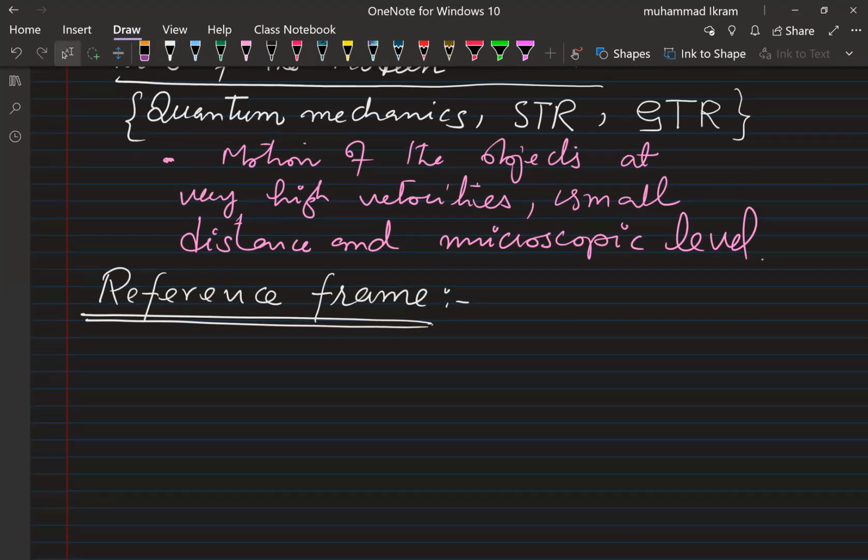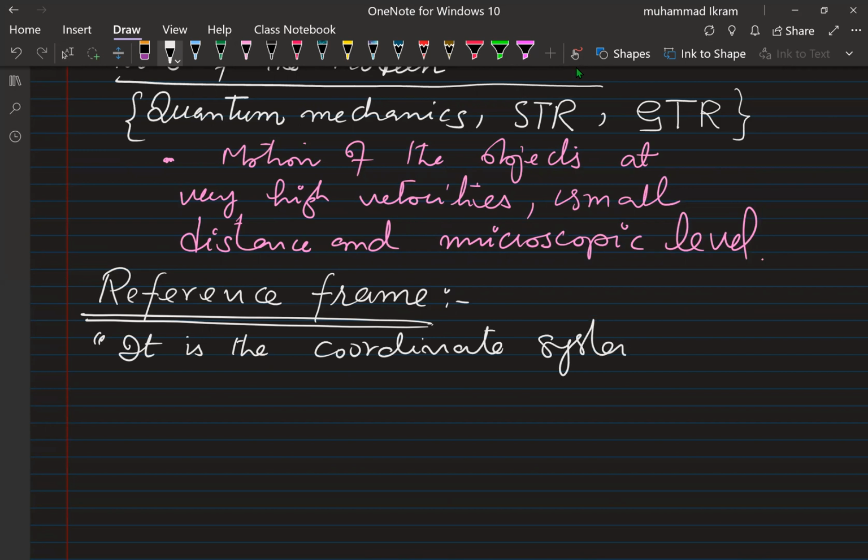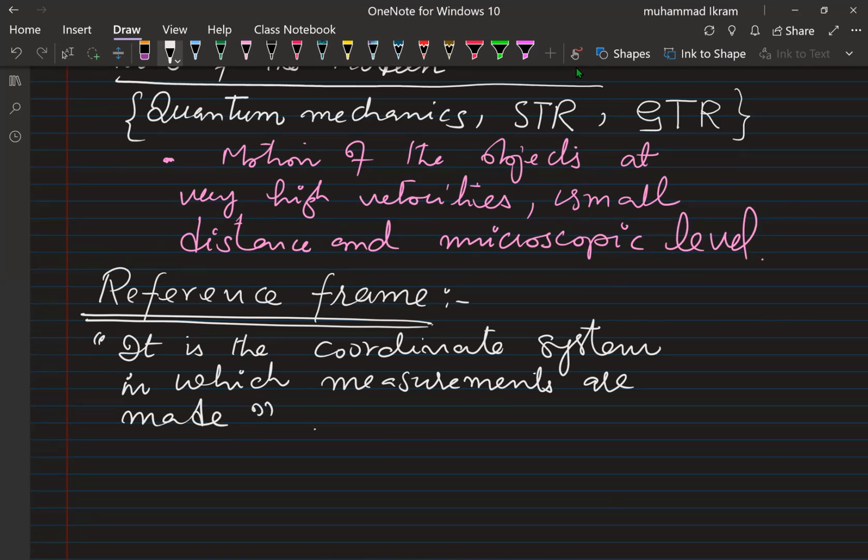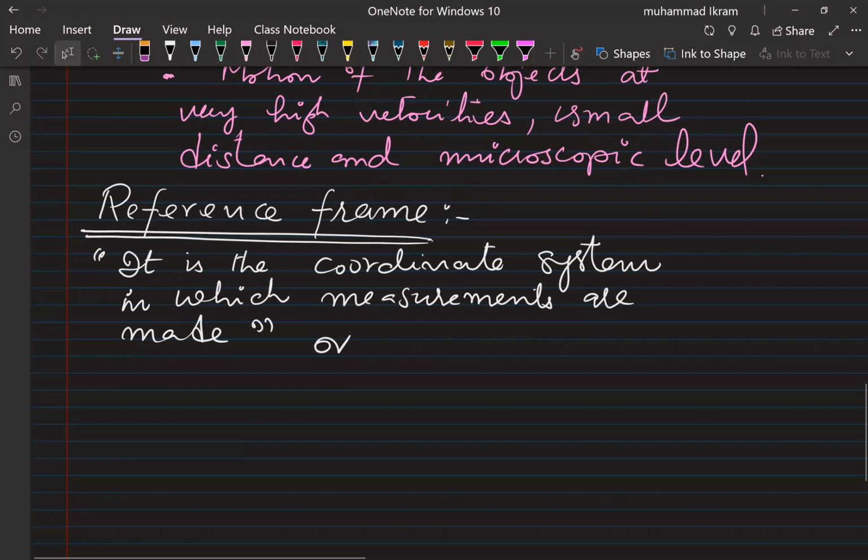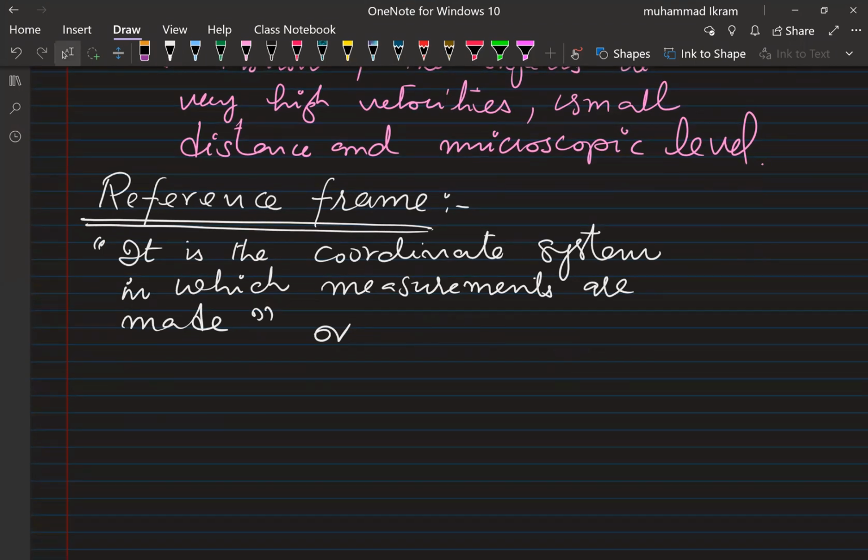What is a reference frame? It is the coordinate system in which measurements are made. I'm explaining this to you, okay? Or we can say that it is the place from which motion is observed and measured.